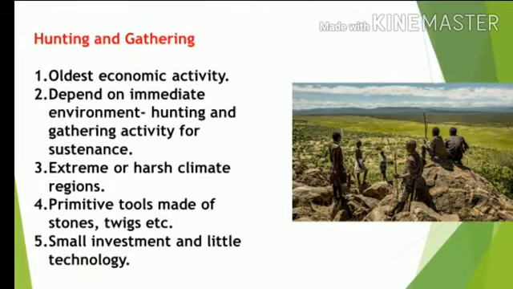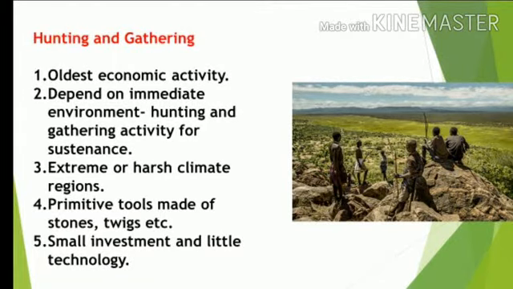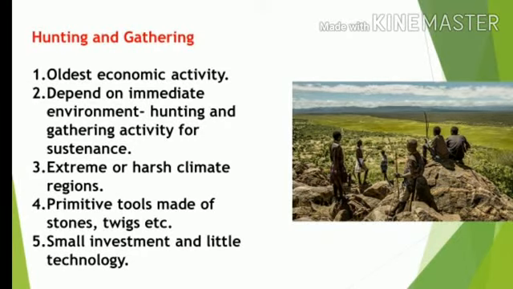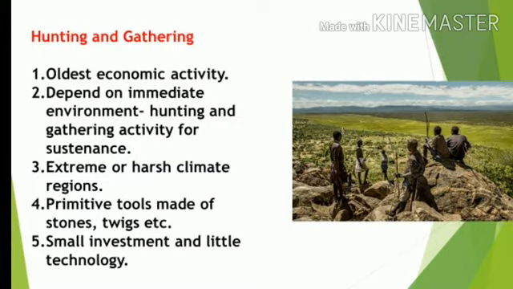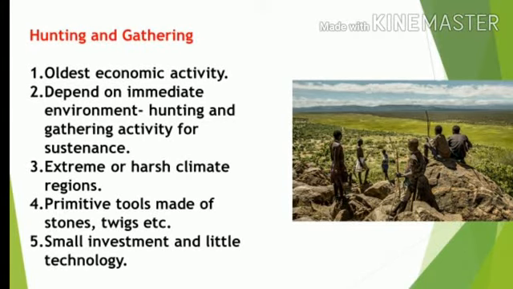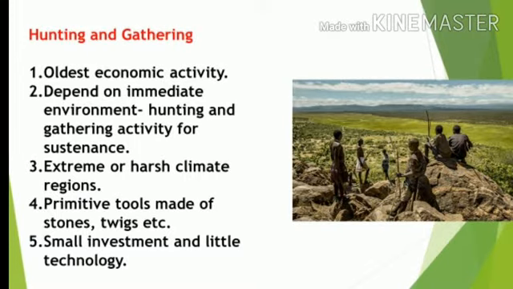The first primary activity that human beings did as soon as they came on the surface of the earth was hunting and gathering. Now, as the word suggests, hunting means they were dependent on the wild animals that were surrounding them, because they were living in forested regions, in caves. And gathering means whatever they could gather from the forest region for their survival. So the two things that they were doing mainly were hunting animals and gathering edible plants and other resources. So they were totally dependent on their natural surroundings.